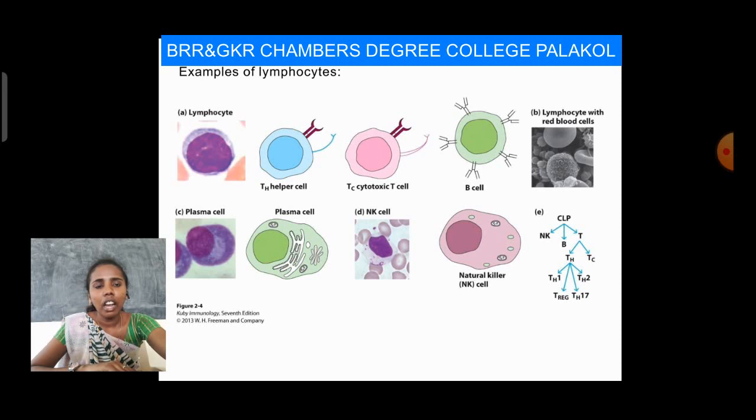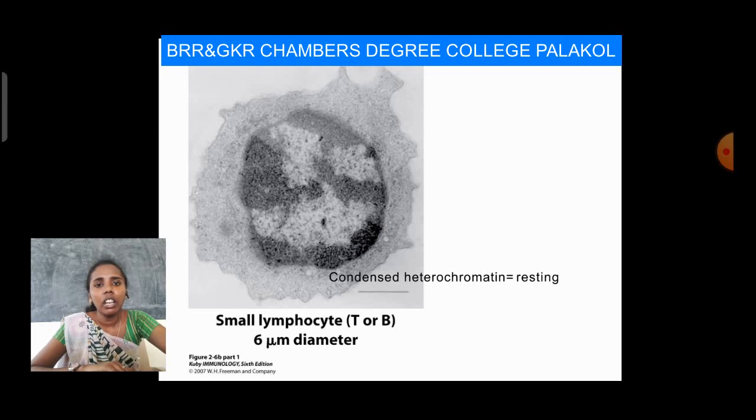Here coming to plasma cells. Plasma cells are clearly observed here, and after that we have a natural killer cell. These natural killer cells are shown as a diagrammatic representation and an observation from an electron microscope, and the next image is a diagrammatic representation of natural killer cells. And coming to here, a small lymphocyte, T or B, about 6 micrometers in diameter. So these are small lymphocytes in a diagrammatic representation.